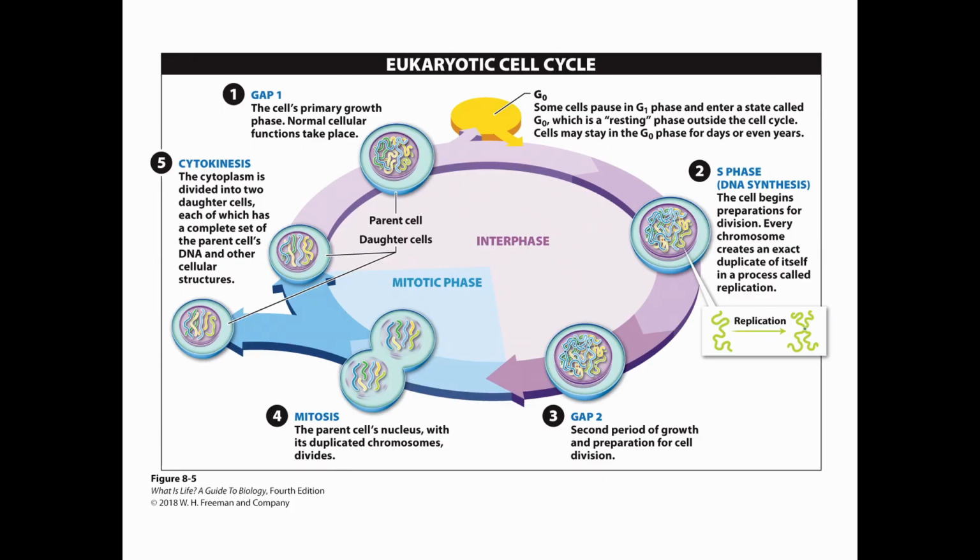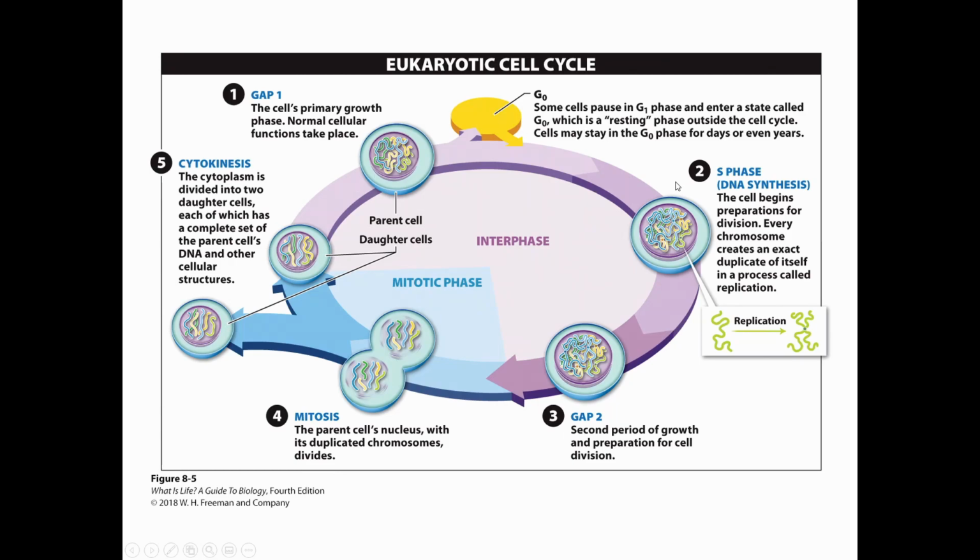So let's look at what's going on here. Let's start with GAP1 or the G1 phase of interphase. This is the primary growth phase here, and this is where the cell does its normal everyday tasks and activities. Sometimes we do go into G0, which is a resting phase outside of the cell cycle. Sometimes this can last for days, even years, right? But generally speaking, we're going to talk about GAP1. Think just normal day-to-day activities.